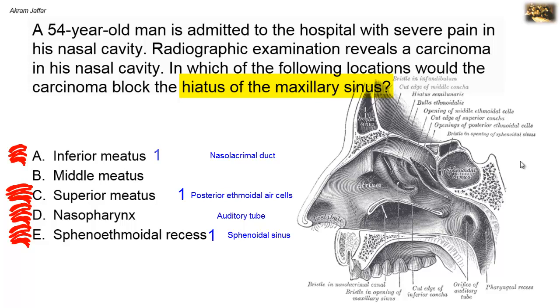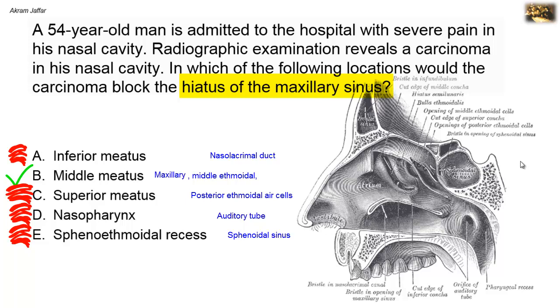The opening of the maxillary sinus is located in the middle meatus, and this is not the only opening in this meatus. The middle meatus has a convex bulge beneath the concha. This is the bulla of the ethmoid bone, bulla ethmoidalis, and it's produced by the bulging middle ethmoidal air cells whose ostium opens on the bulla. Remember that the posterior ethmoidal air cells open in the superior meatus.